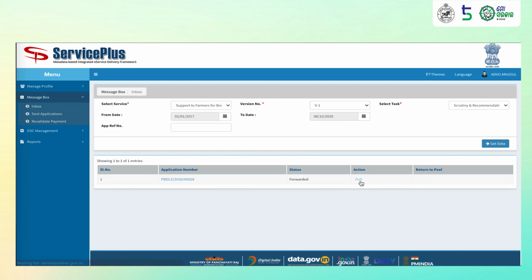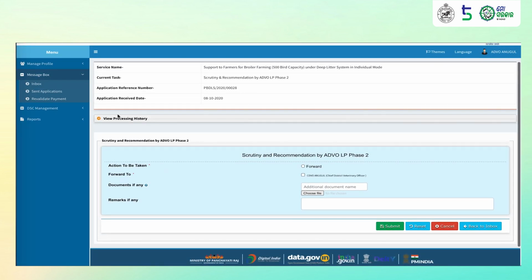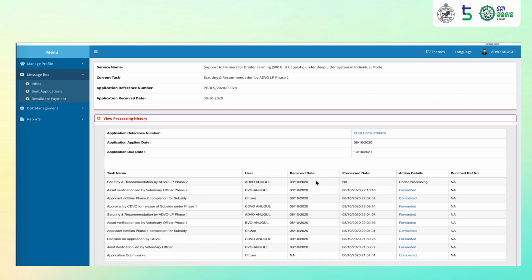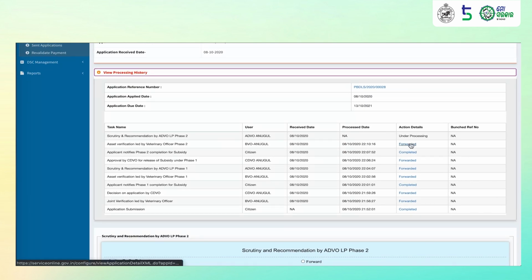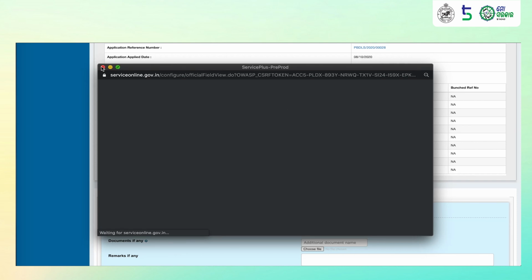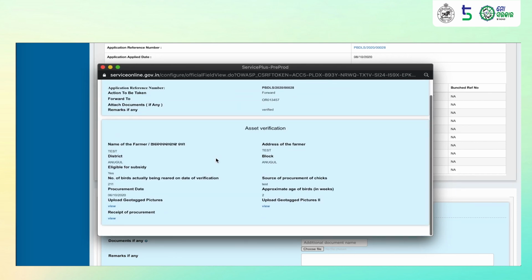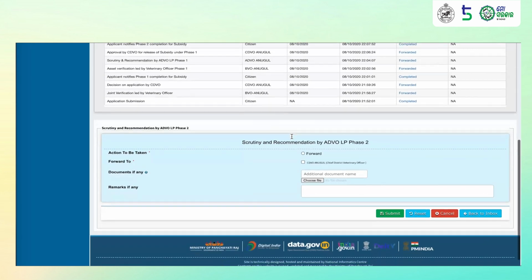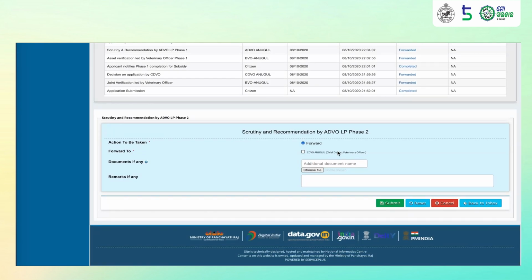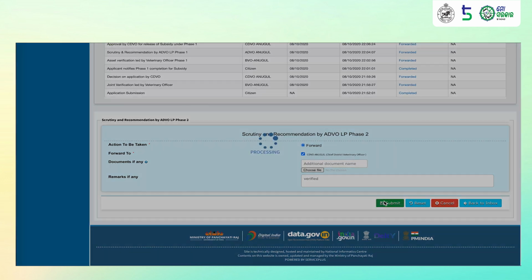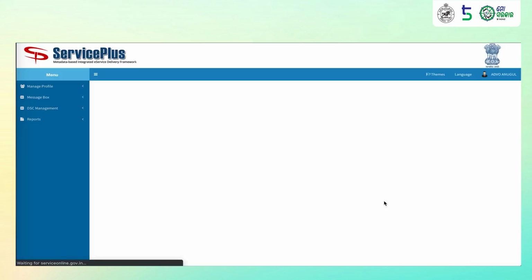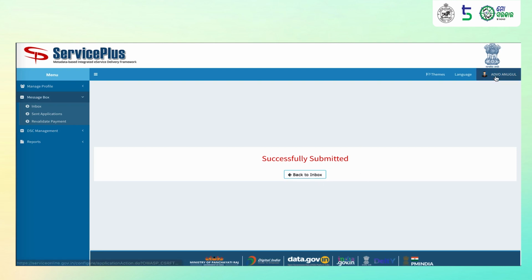Click on pull, view processing history, verify the details at every step. Once satisfied, click on forward and send it to the CDVO. You may attach any sort of documents required and enter remarks if any. Click on submit. The application has been processed by the AD&VS.